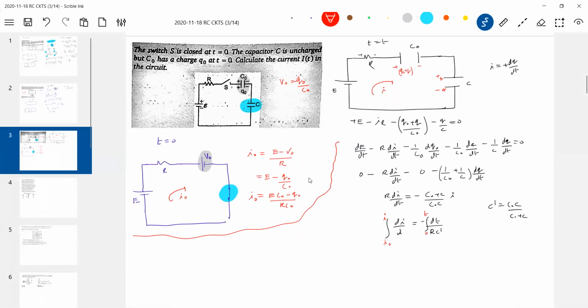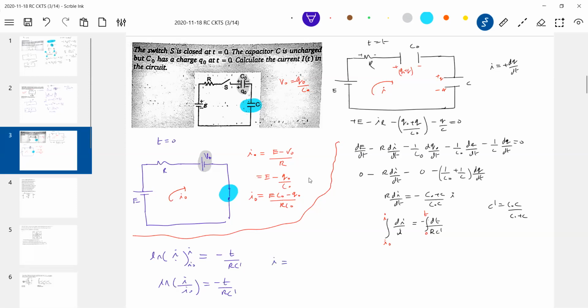So therefore solving this we will get log of I by I naught equal to minus t by RC dash. You have to understand the methodology of the RC circuit. Now I'll substitute the limit.